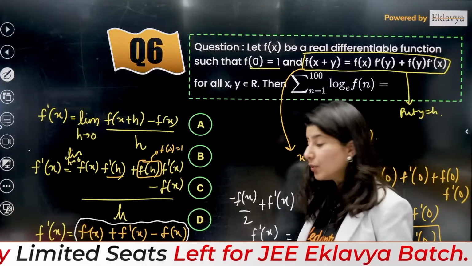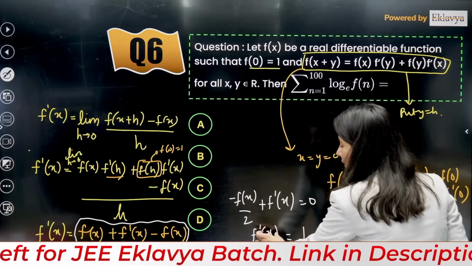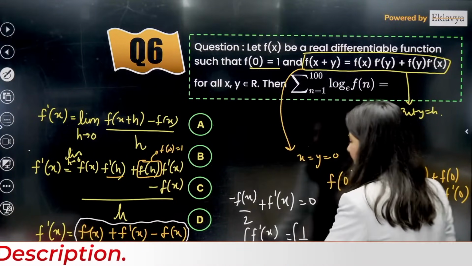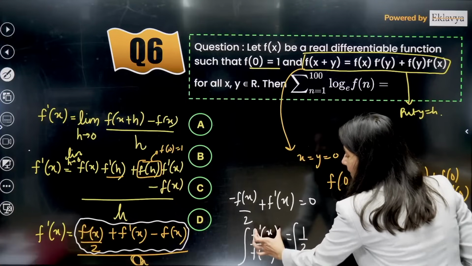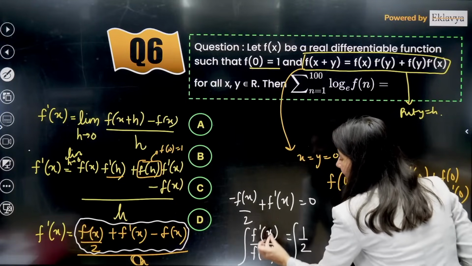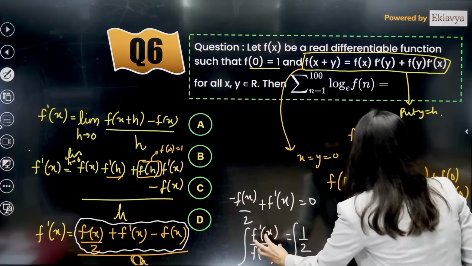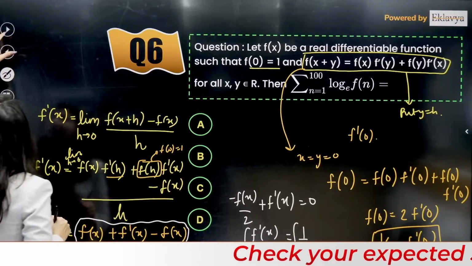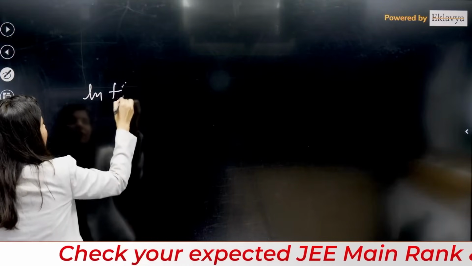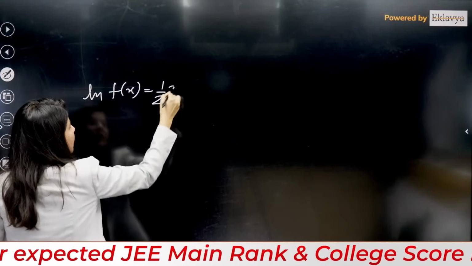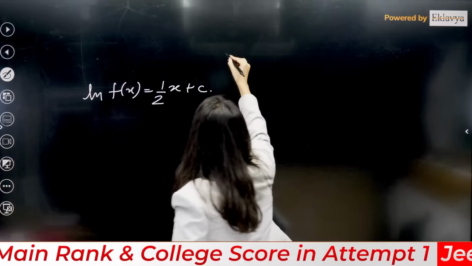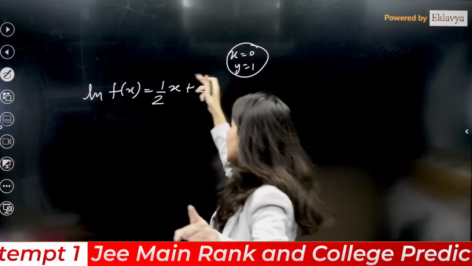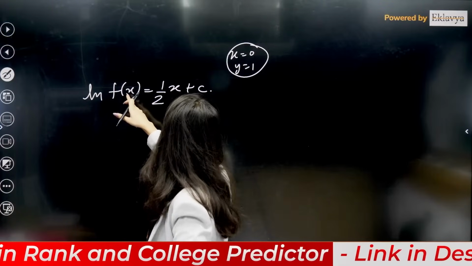Now if you integrate this, integrate both the sides. If you take f x equals t, this will become dt, right? So dt by t integration is log of f x. So integration of this is log f x equals integration of this, which is half x. So log of f of x equals half of x plus c. Now you know that at x equals 0, y is equal to 1. Remember f of 0 is 1. Put x equals 0, y equals 1.